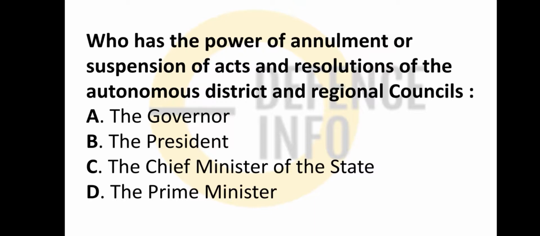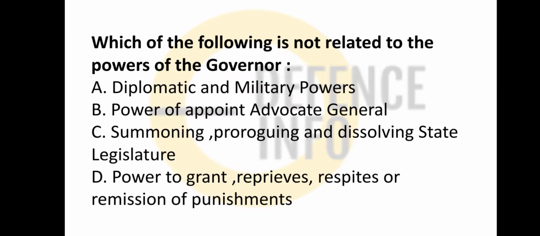So who has the power of annulment or suspension of an act or resolution of the autonomous district and regional council? Who has the authority? The friends, the governor has the authority to do so. He has the power to do so. Okay.